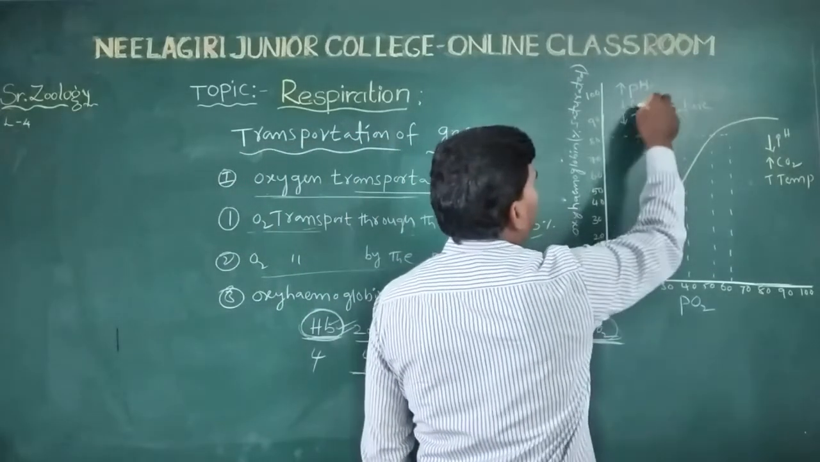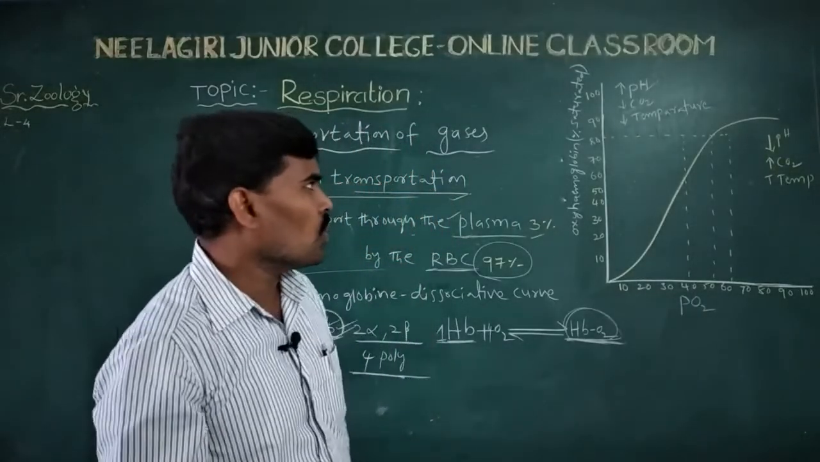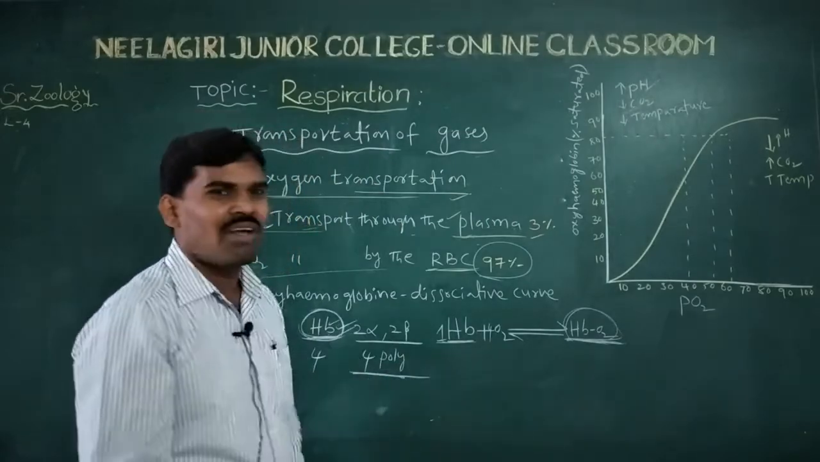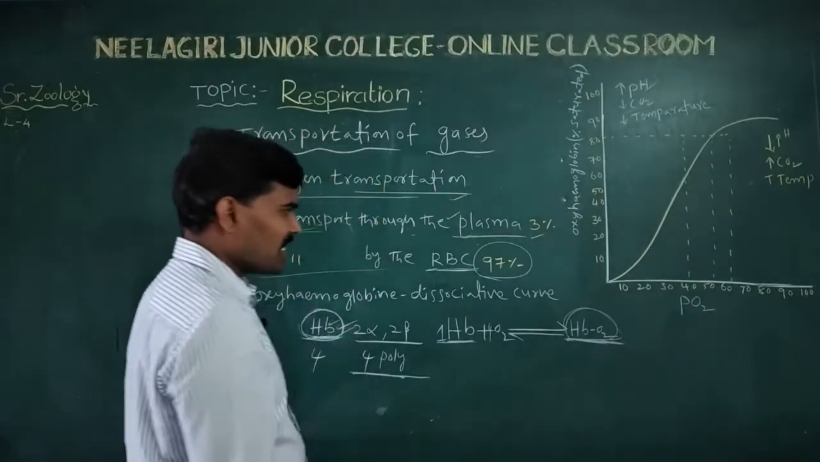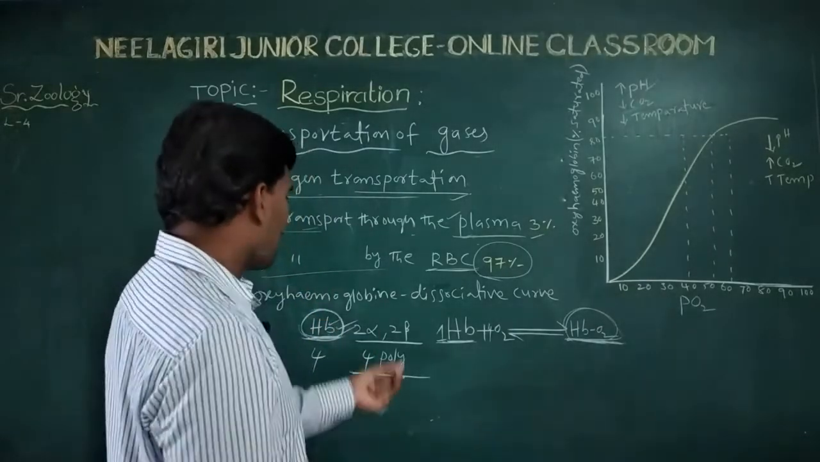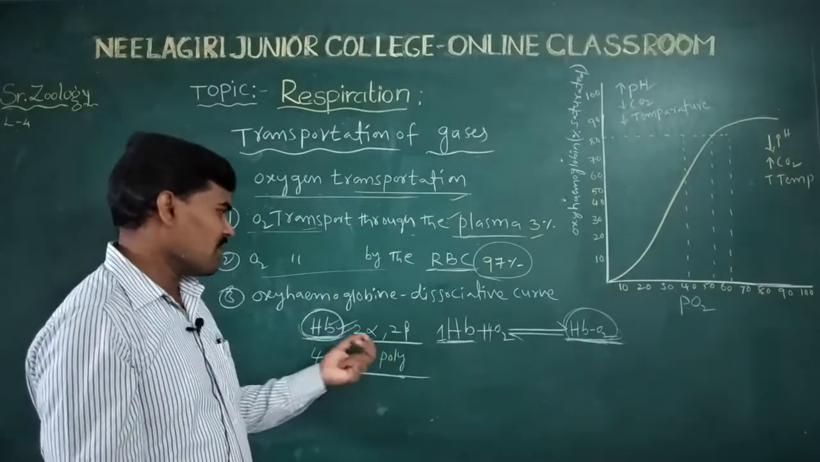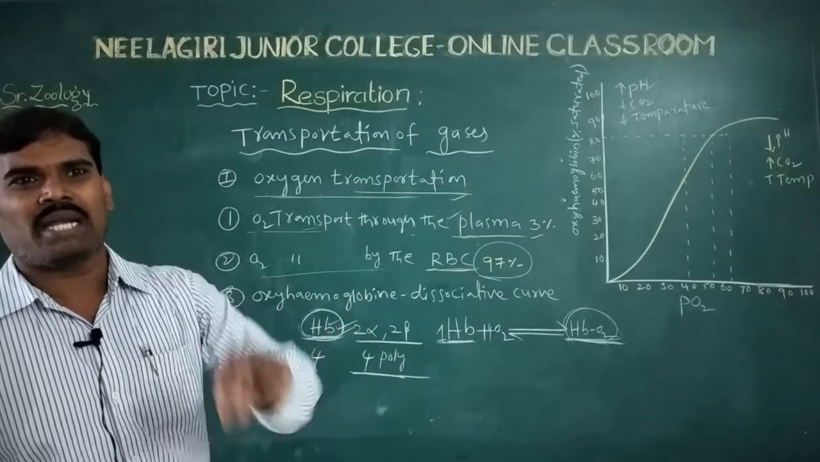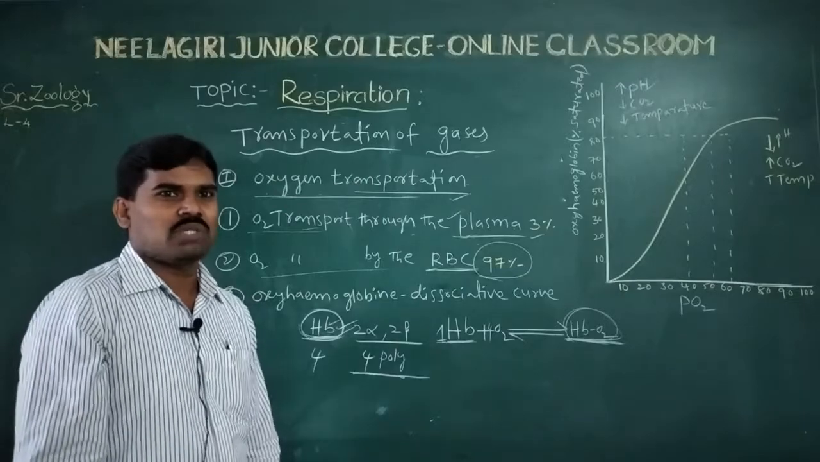the high pH, the low carbon dioxide concentration, low temperatures, and the hydrogen concentration. Depending upon these, oxyhemoglobin is formed. When oxyhemoglobin is formed, it carries the oxygen from the alveoli into the blood, transports it through the blood, and finally reaches the tissues.